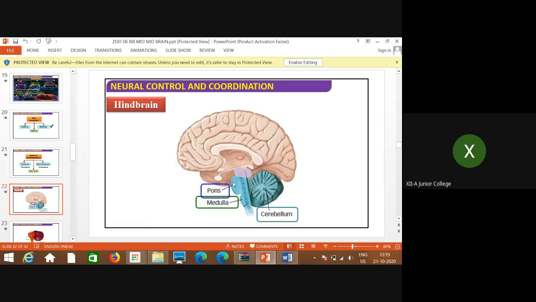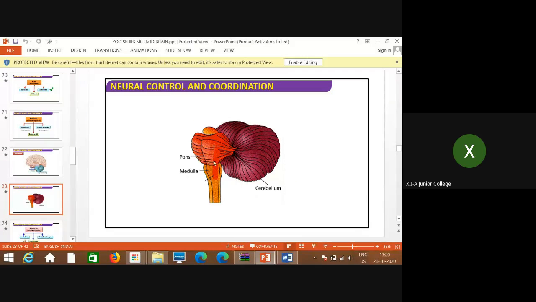See this bulging structure in the previous diagram which I showed you, that is called the pons, and the vein-like structures that we observed are called pons varoli. This structure which looks like a fan is called the pons, and in continuation this stem-like or tubular structure is called the medulla.